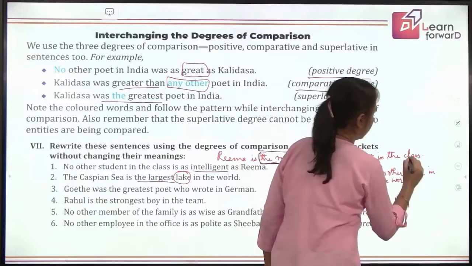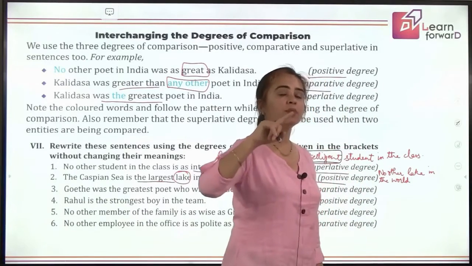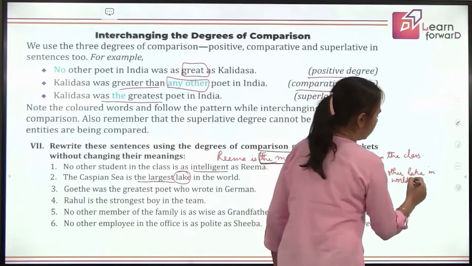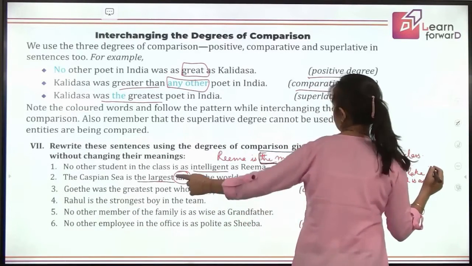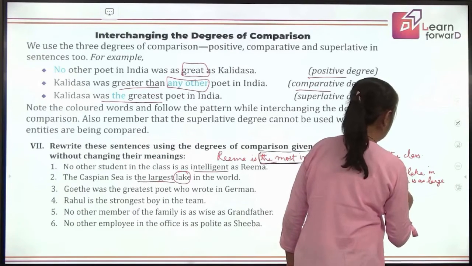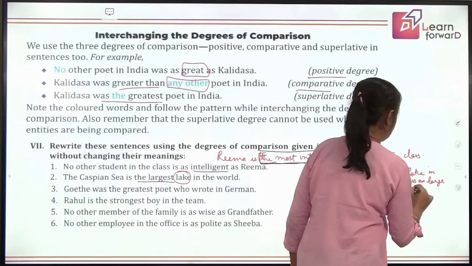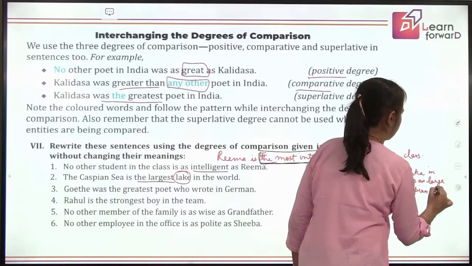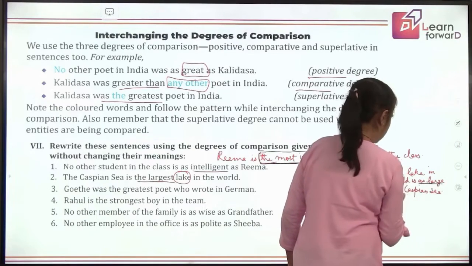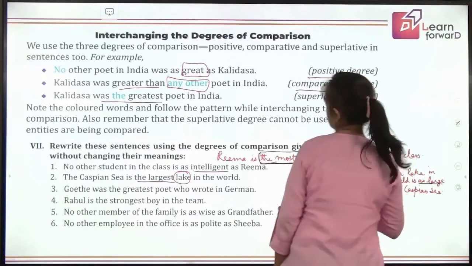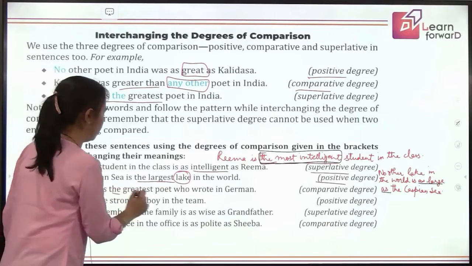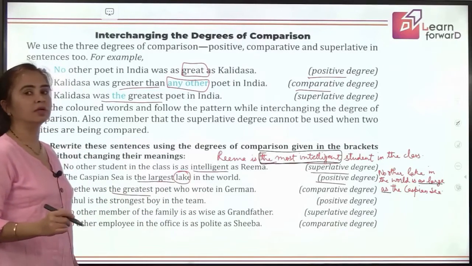And what are we talking about, its quality? We will be using positive degree. Before and after that, we will be using as. So, no other lake in the world is as large as what? As the Caspian Sea. And you get it there. You are saying the same thing using the positive degree of comparison now. Right. Next is Goethe was the greatest poet who wrote in German.